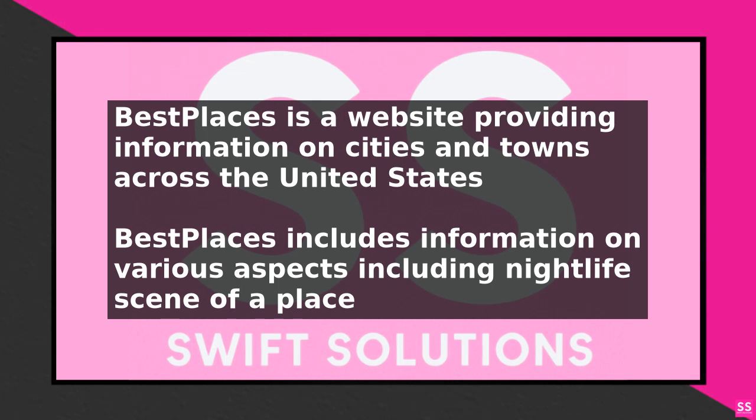To start, navigate to the BestPlaces website and enter the name of the city or town you are interested in. Once you are on the city's page, click on the Nightlife tab to access the relevant data. The Nightlife section typically includes an overall nightlife score, as well as detailed information on the number of bars, clubs, and other nightlife establishments in the area.